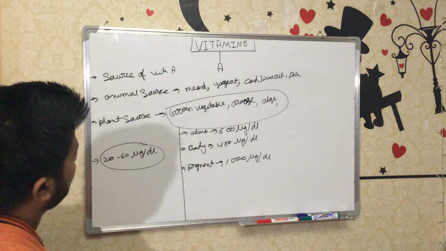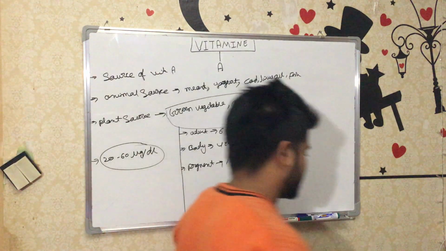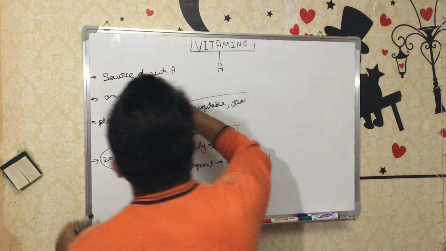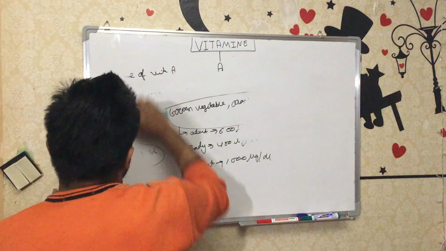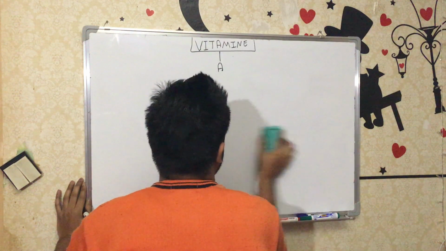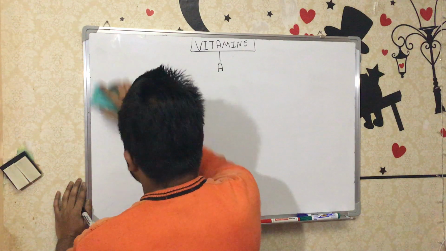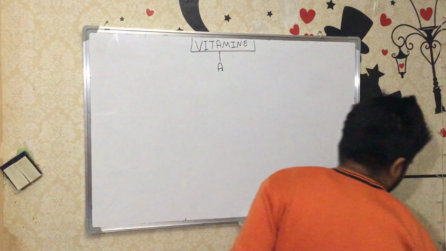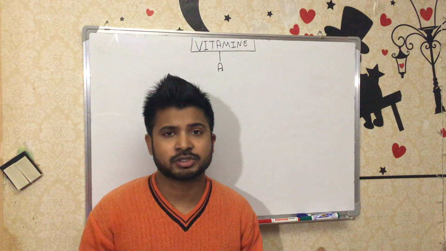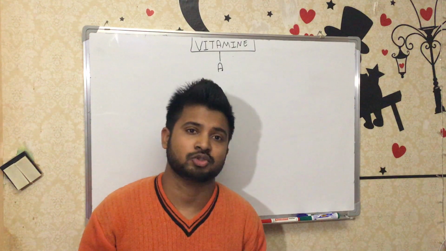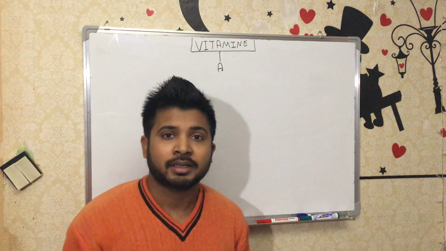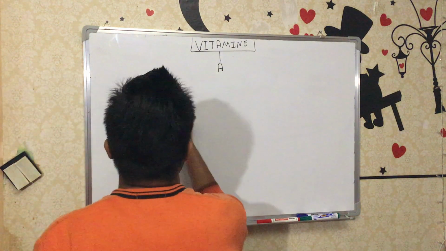Now I'll discuss hypervitaminosis. That is the toxicity, because it is fat soluble, and as we know, if you give an excessive amount of anything that belongs to the fat soluble group, it can be a drug, food, or another molecule, because fat soluble means it is a lipid molecule. So lipid molecule means what? It will be absorbed in the adipose tissue where the fat is absorbed. So in the liver, fatty liver will be generated; in the adipose tissue, in the kidney, it can be absorbed. So, hypervitaminosis.